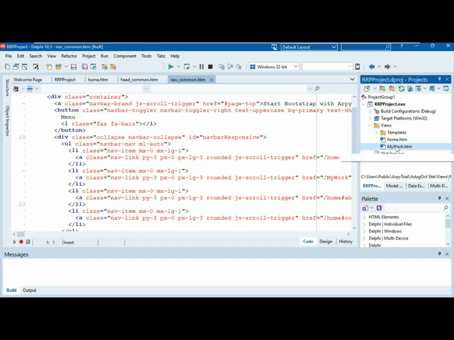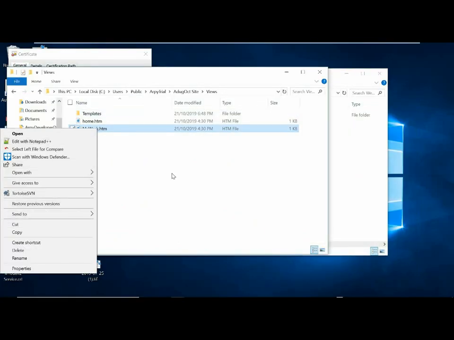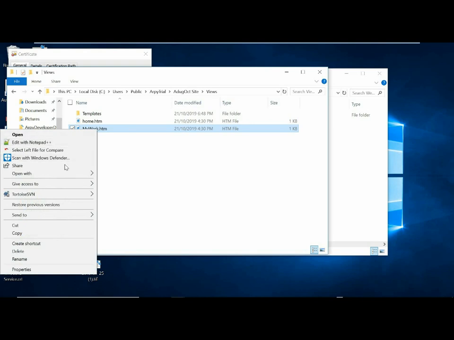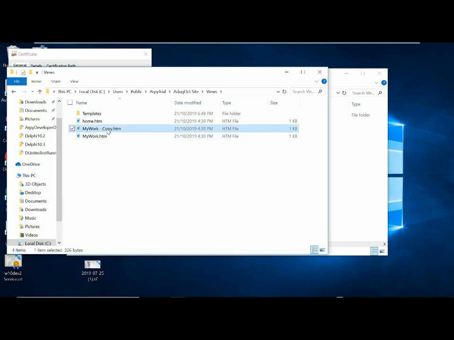Now, let's actually say, okay, I'm going to add some new thing here called memos. So I want a new page that is a copy of my work page. I find it a bit easier just to do this now that I have that new drag and drop thing that I didn't know was there. How many years have I been using Delphi? 27, still 2026, and I still learn stuff every week. So I'm going to make a new thing called memo.htm.